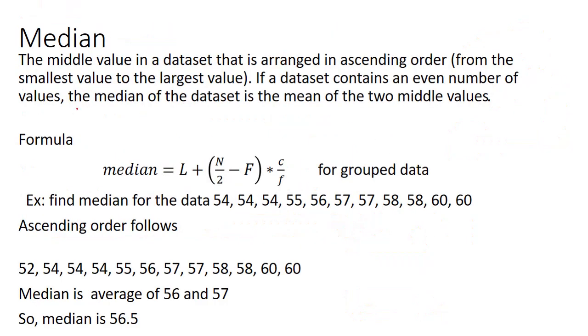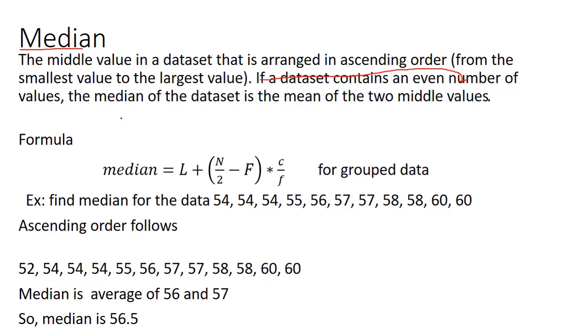Now we can see what the median is. The median is the middle value in a dataset arranged in ascending or descending order. If the dataset contains an even number of values, the median is the average of the two middle values. Now we can see the formula for the median.